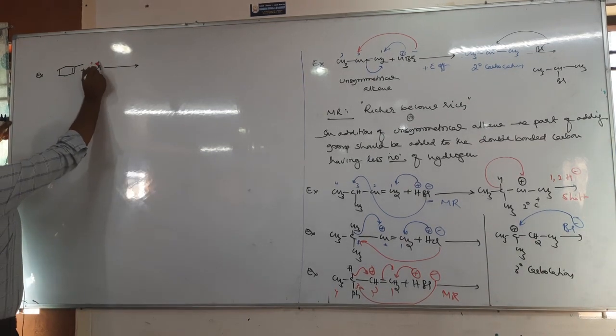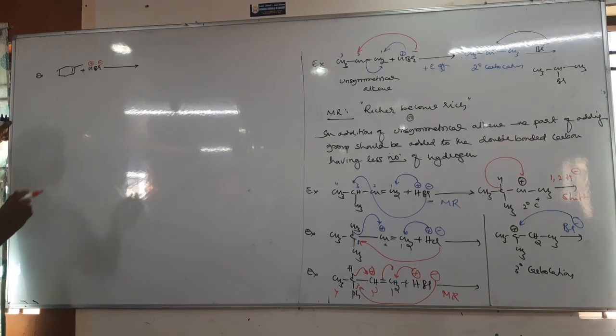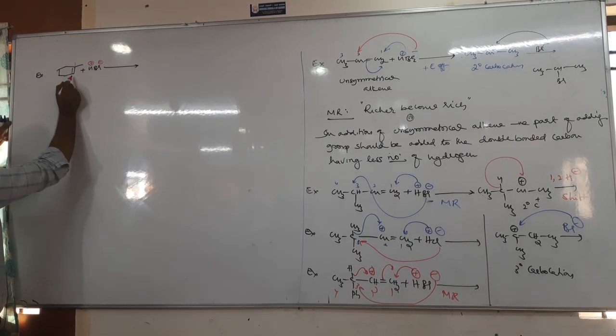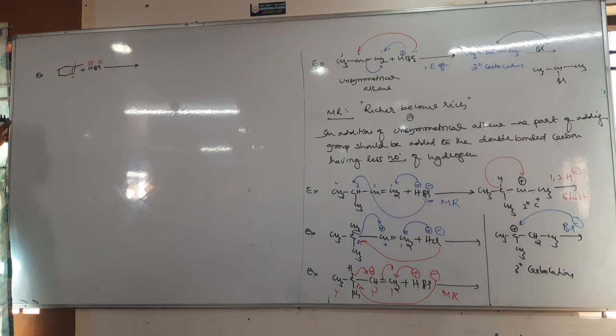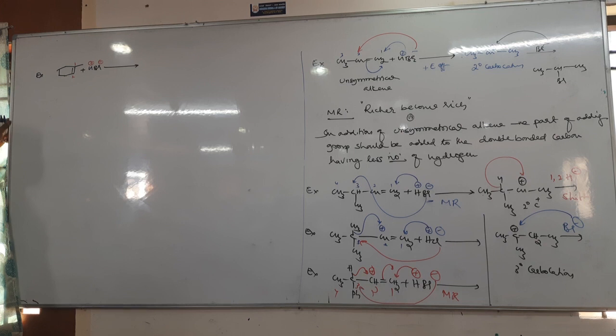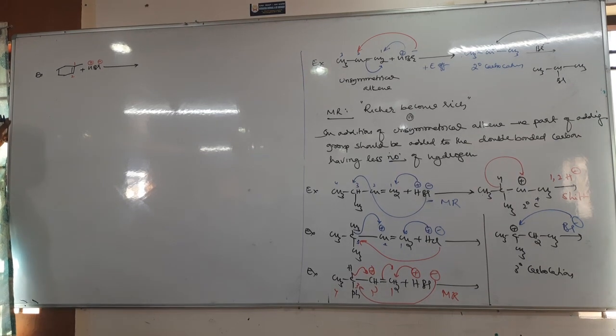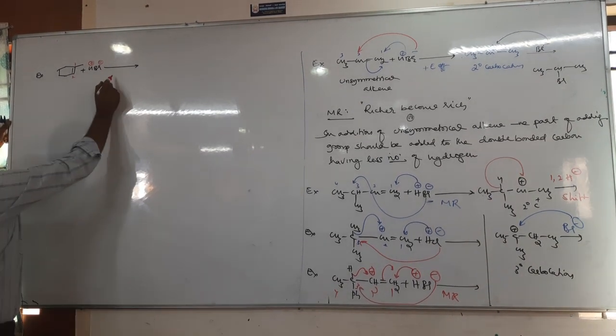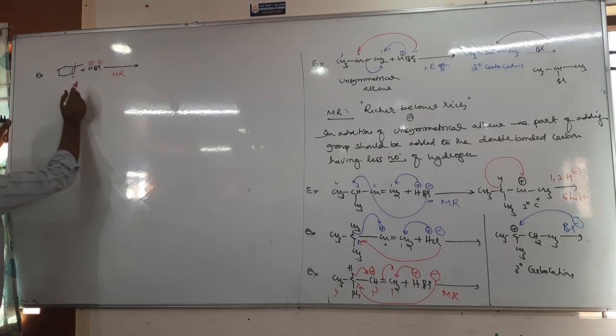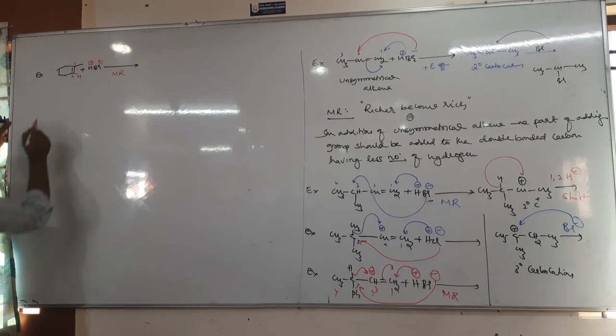So here H plus Br minus. Let us take carbon 1, carbon 2. Where should the H plus be added according to Markovnikov rule, right? The second carbon has one hydrogen, no?